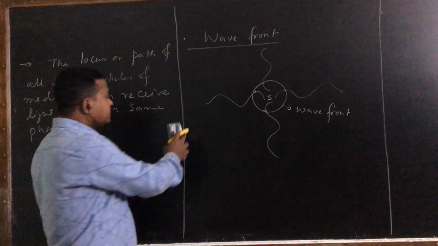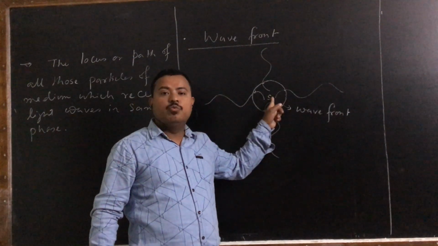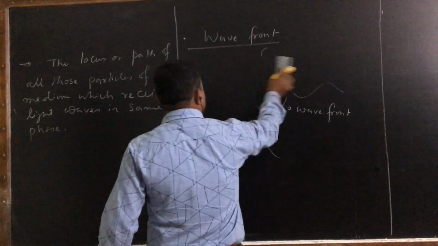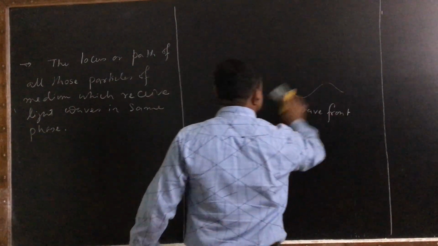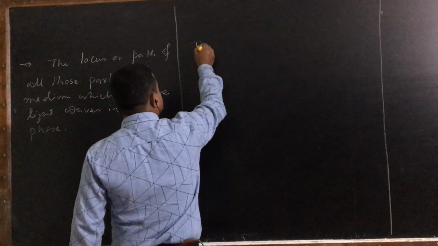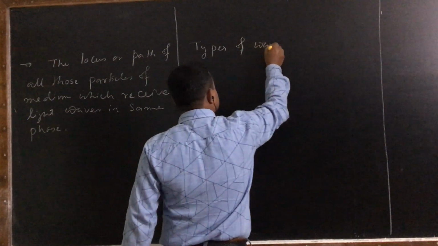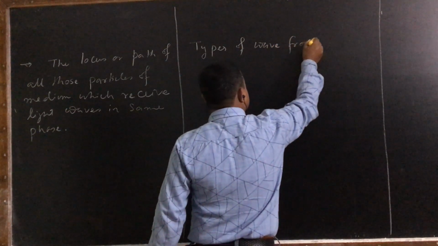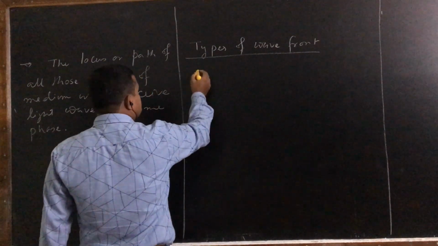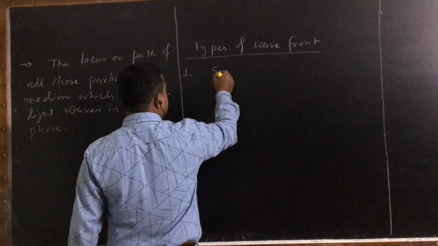Now depending on the source of light used, wavefronts are of three types. Let us see the types of wavefront. Depending on the source of light, wavefronts are of three types. First one is spherical wavefront.